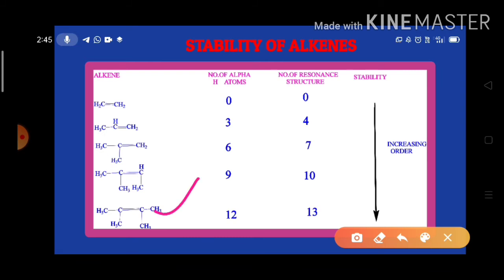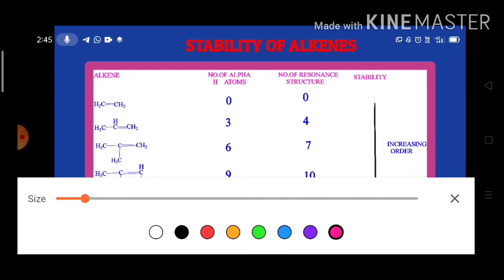We need not worry about the names; we have to worry about the hyperconjugation and the stability. So first of all, we go for ethylene.